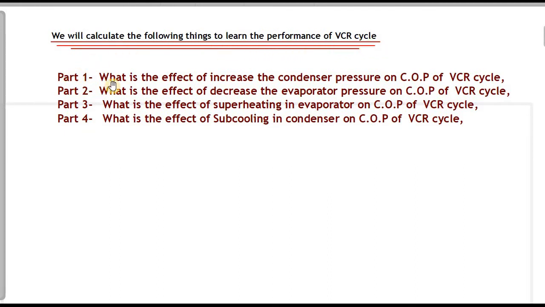In part number 1, what is the effect of increasing the condenser pressure on the coefficient of performance of the VCR cycle? In part number 2, what is the effect of decreasing the evaporator pressure on the COP of the VCR cycle? In part number 3, what is the effect of superheating in the evaporator on COP? And in part number 4, what is the effect of subcooling in the condenser on the coefficient of performance? So we will discuss these 4 parts in this lecture.